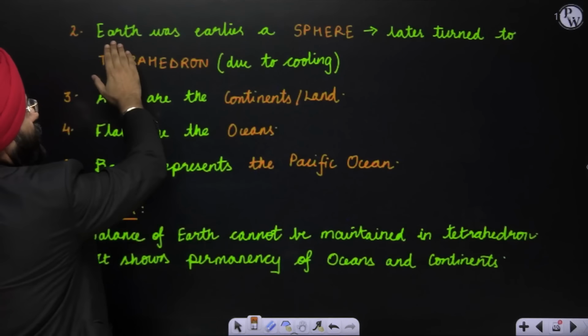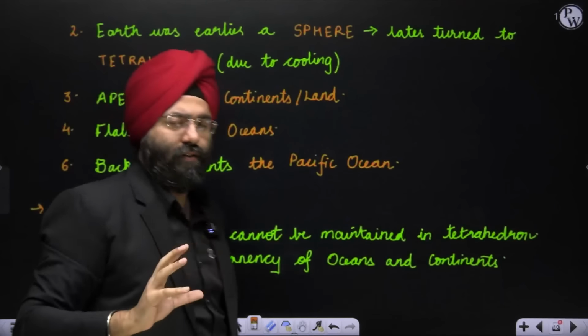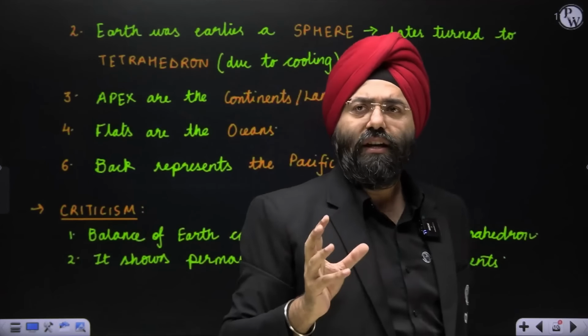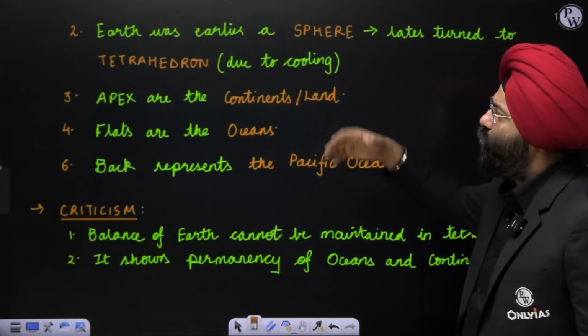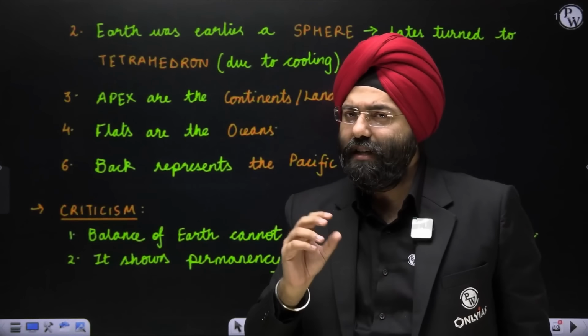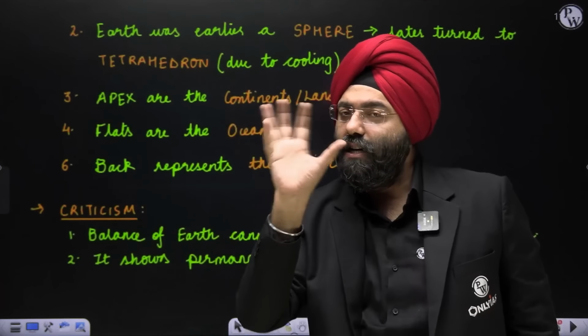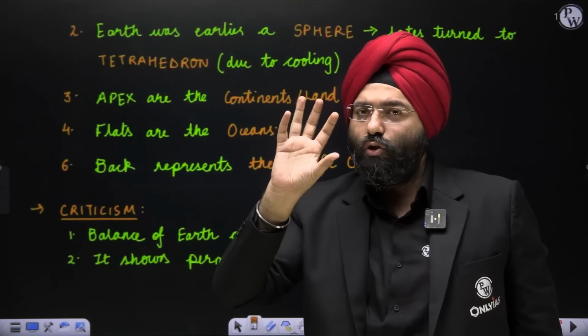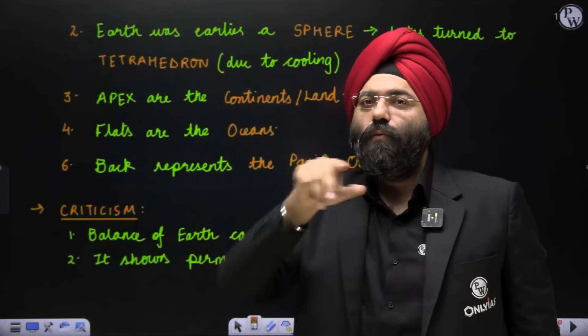He says that Earth was earlier a sphere, a spherical shaped body, but later on due to cooling a tetrahedron was formed. What does Lothian Green say? He said that earlier the Earth was a sphere. But as the cooling of the Earth took place, it formed a tetrahedron shape.